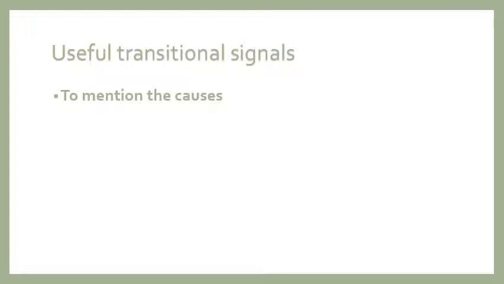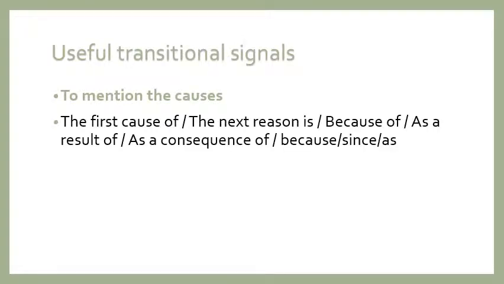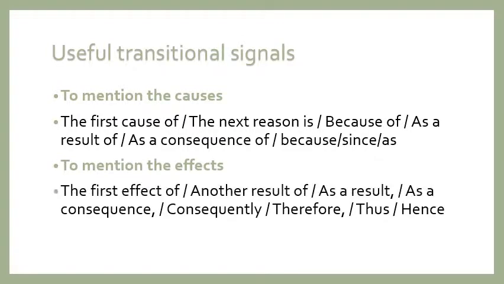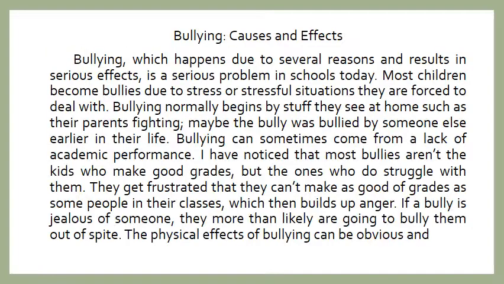To mention the causes, you can use: the first cause of, the next reason is, because of, as a result of, as a consequence of, because, since, as. To mention the effects: the first effect of, another result of, as a result, as a consequence, consequently, therefore, thus, hence. So you have plenty of linking words or transitional signals.